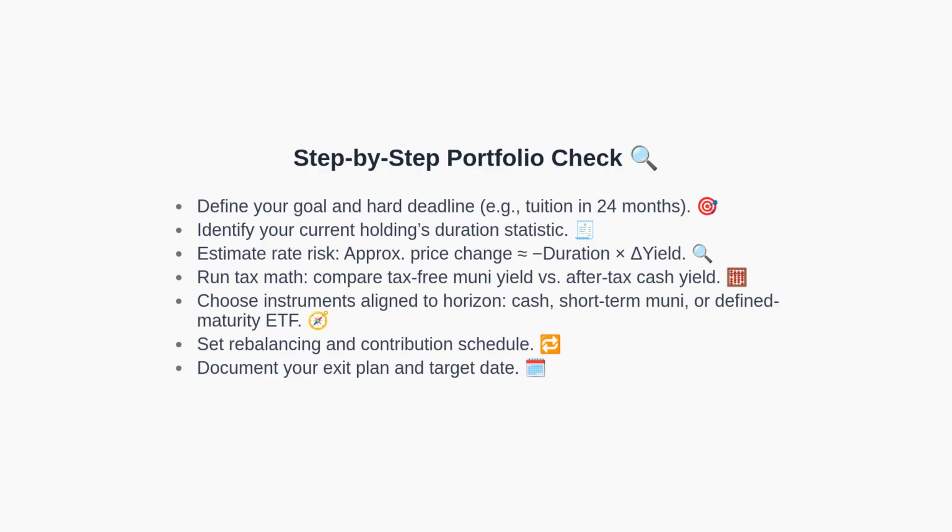Subsequently, use this action plan. First, define your specific goal and deadline. Next, identify the duration statistic of your current holdings. Then, estimate rate risk using the price change approximation: negative duration times the change in yield. After that, compare tax-free municipal yields with the after-tax yields of cash alternatives. Then choose the instruments that align with your time horizon, such as cash, short-term municipal funds, or defined maturity date funds. Next, set a rebalancing and contribution schedule. Finally, document your exit plan and target date.